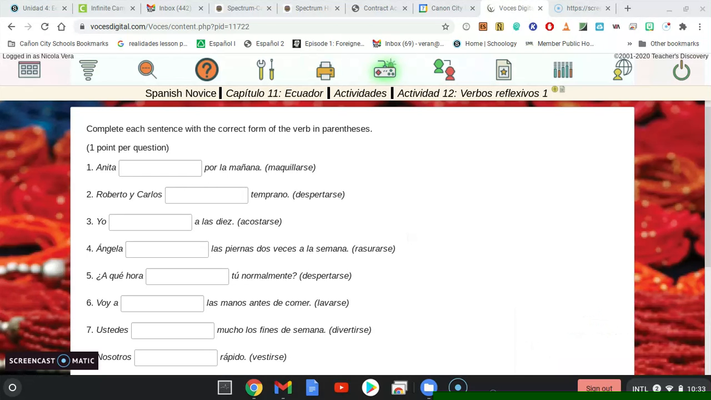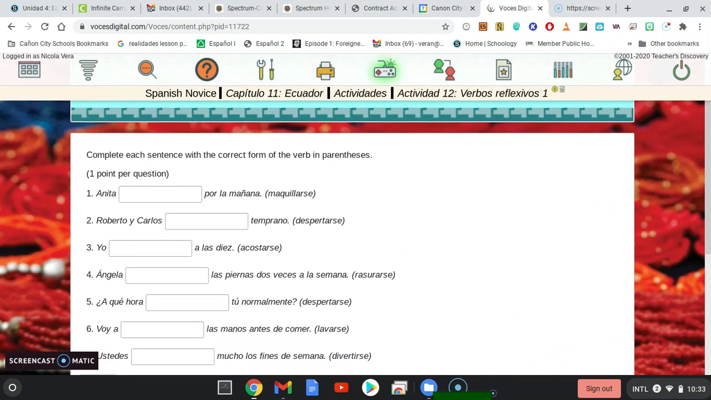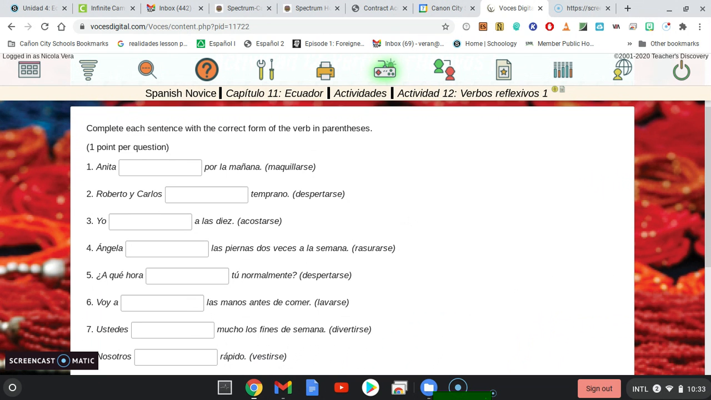All right, so I've had some questions about how to do these activities on Voces. So I'm going to go ahead and do activity 12, and then I'll do activity 13 after that. So these are all reflexive verbs, right? And I talked about how you did that last Thursday. If you did not take notes on Thursday, there's a whole bunch of slides and videos. You need to take notes because you especially need to know the reflexive pronouns before you try to conjugate these verbs, okay?